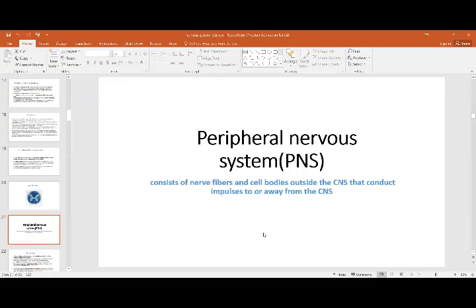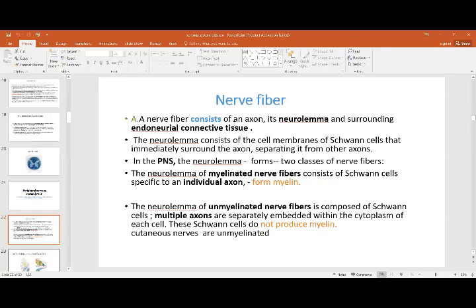Then is the peripheral nervous system. The peripheral nervous system consists of nerve fibers and cell bodies outside the CNS that conduct impulses to or away from the central nervous system. The first is the nerve fibers. What are the different types of nerve fibers?